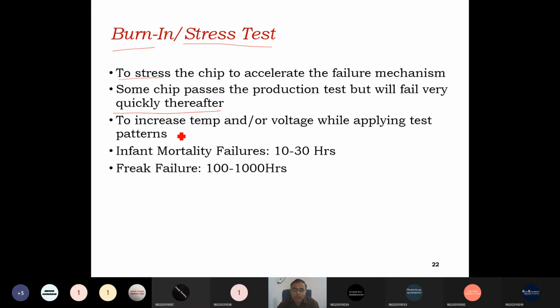Infant mortality failure occurs in 10 to 30 hours during the start of the operation. A break failure is one where the failure occurs after 100 hours and up to 1000 hours of operating. If it fails then, it is called a break failure. And if the failure occurs in just 10 to 30 hours of use, it is called an infant mortality failure.